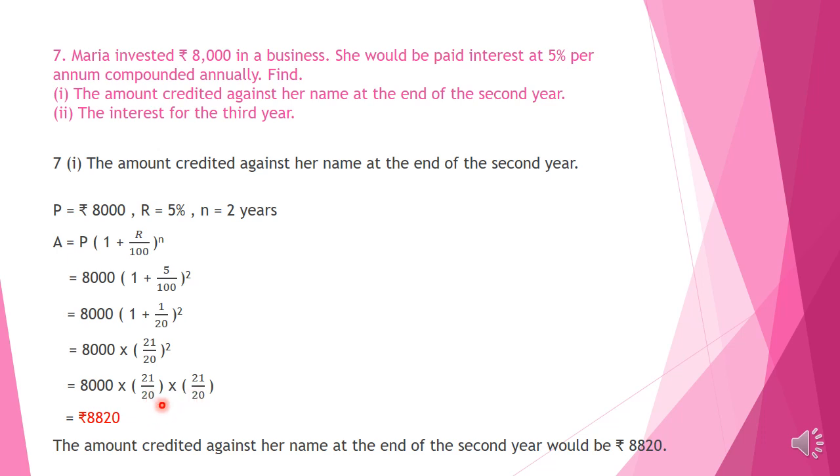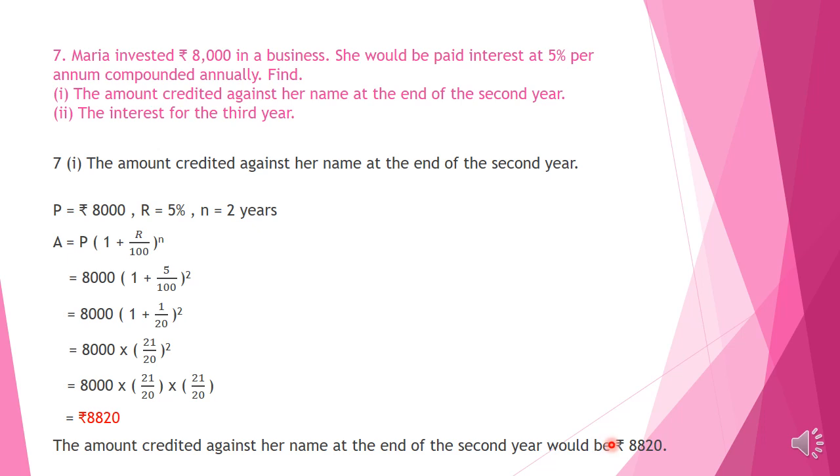Denominator side we have 2 zeros, and these 2 zeros get cut with the 2 zeros of 8,000. Now we have 80 here, and downside 2 and 2. So 80 and 2 we can cancel, and we get 40 on the numerator side. 40 again we can cut with the 2. So it becomes 20. So we have 20 into 21 into 21. So answer is 8,820. So the amount credited against her name at the end of the second year would be rupees 8,820.